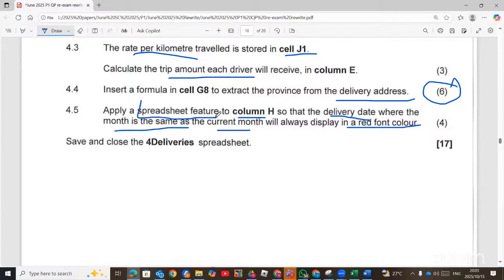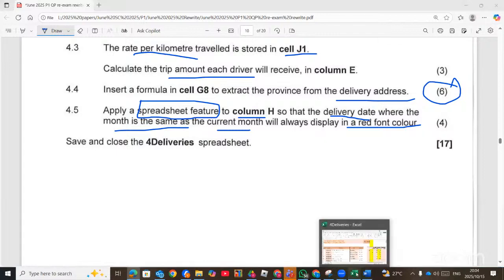Whenever you see a spreadsheet feature, it could be data validation, or it could be conditional formatting, or it can also be Freeze Panes or others. Now, the moment there's a condition, then there is going to be conditional formatting. Like this one, they said when the delivery date is the same as the current month, then it will display in red font color for 4 marks. So this is a higher order question.